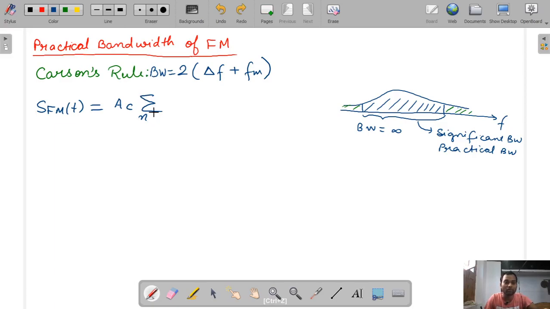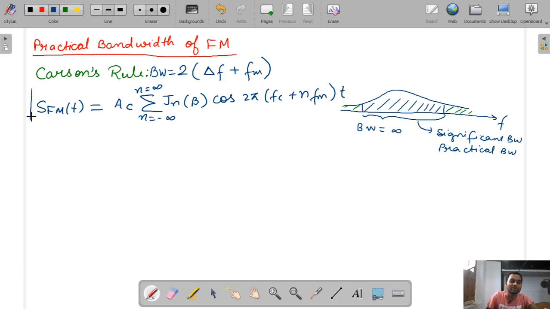If I write the formula, you will also write it again and it will stay in your heart. There is one more way, but to find the bandwidth we are using this, because from this expression we will derive the bandwidth formula. This is the general mathematical expression of the FM signal in terms of Bessel functions.